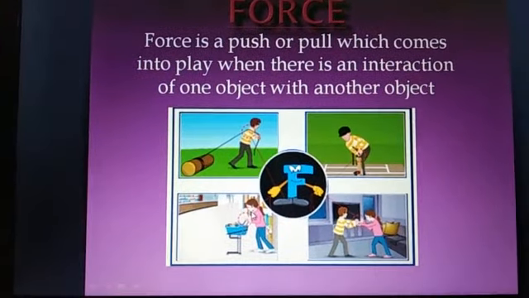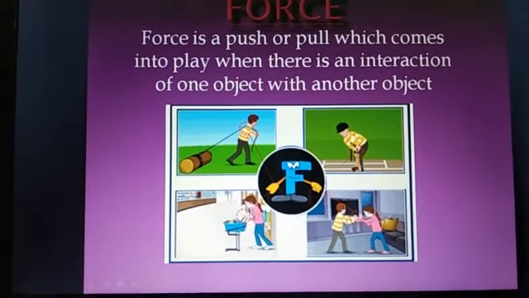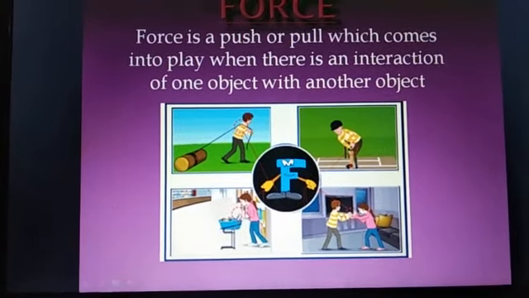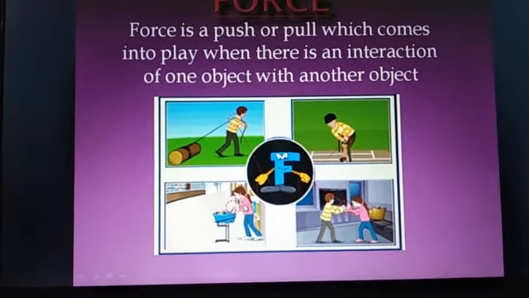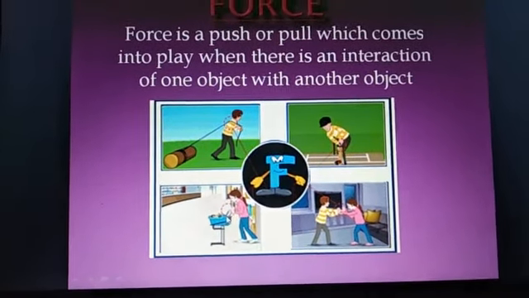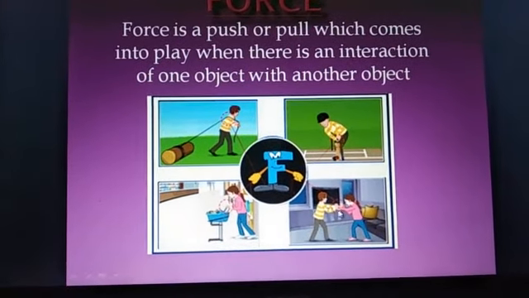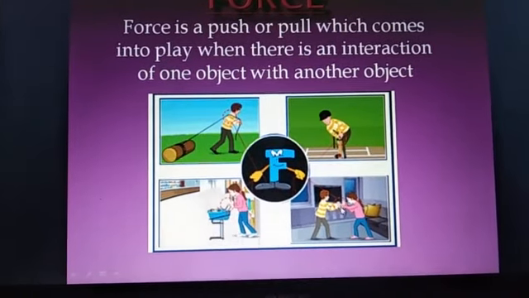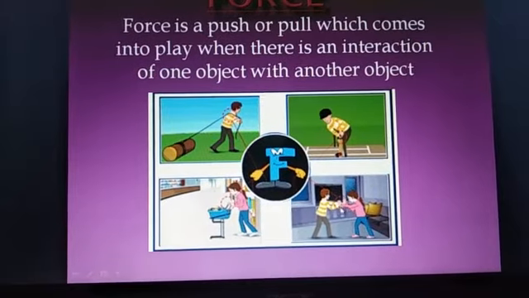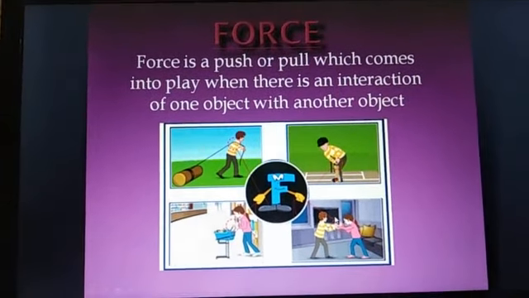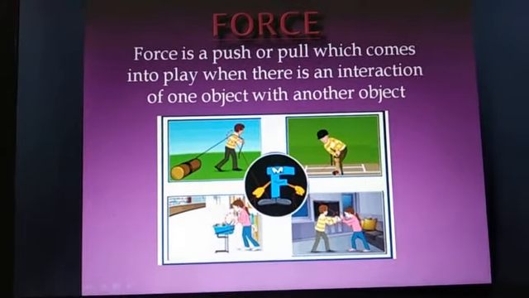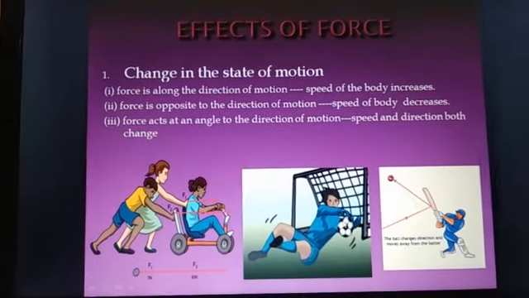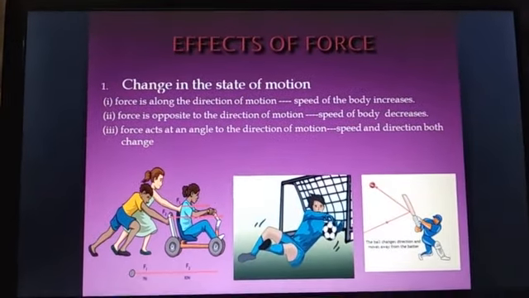Then this girl is pushing a cart. Push करने में यहाँ पर उसका हाथ कार्ट को टच कर रहा है. ये इंटरैक्शन है दोनों चीज़ों में, कार्ट में और गर्ल में. तो फोर्स लगाया गया है और कार्ट को पुश किया गया है आगे. Similarly, these two children are playing together. They are pushing each other, and we can see that there is an interaction between the two children. And this interaction shows that the force is being applied and the children can push each other on the application of this force.